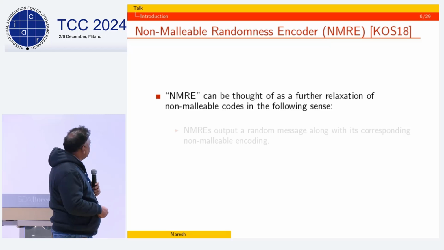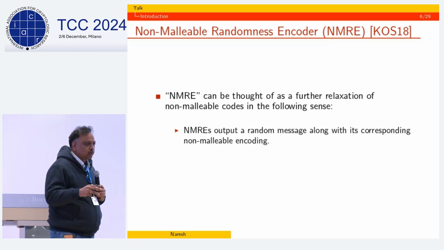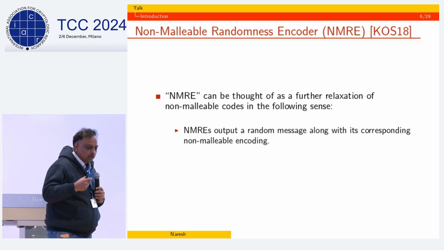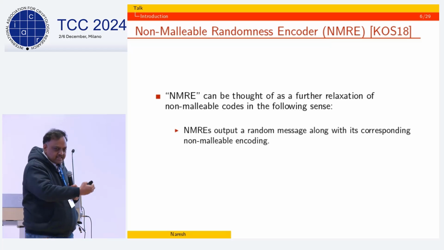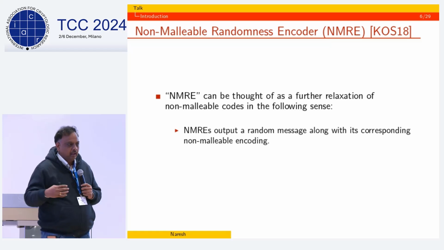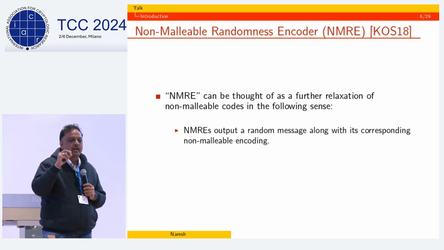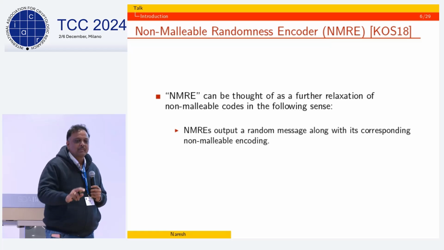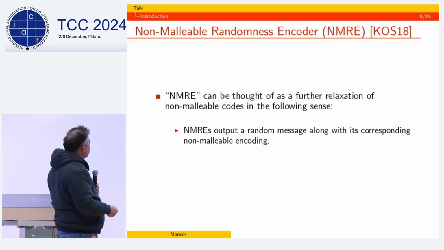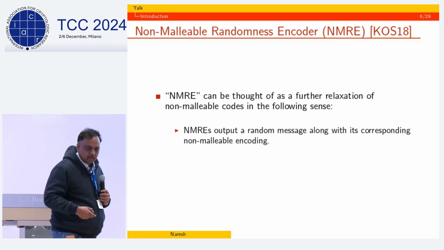It's related to non-malleable codes, but weaker, in the sense that in non-malleable codes, the encoder gets the message and then creates the codes X and Y. In NMRE, the encoder generates the code X and Y along with the message M. It's much easier to construct these NMREs with much better rates.